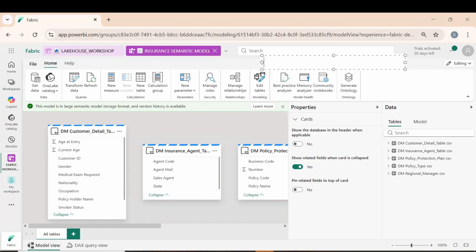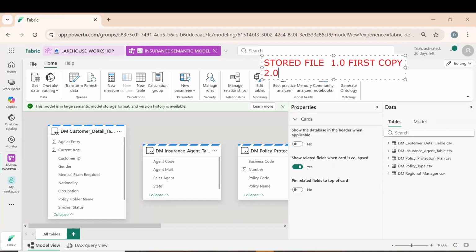For example, you stored a file. It will be stored as a 1.0 version. You stored a first copy of the data. In layman's terminology, first copy. Then tomorrow you made some changes and you are storing the data again, then that would be 2.0, the second copy of the data.